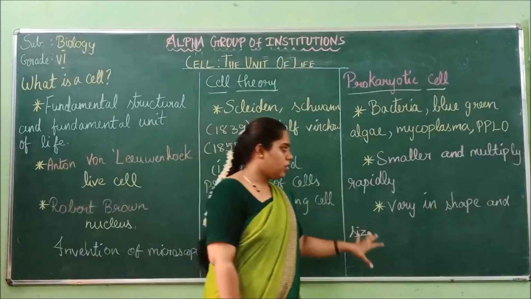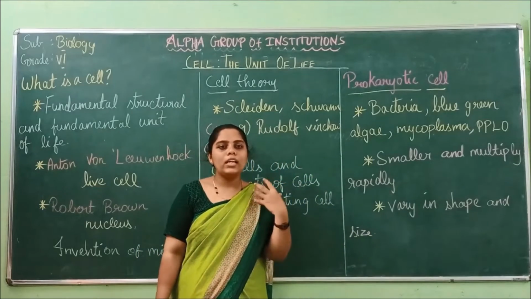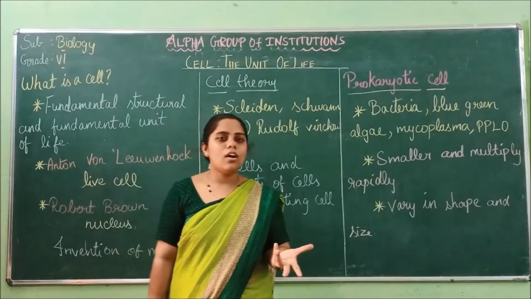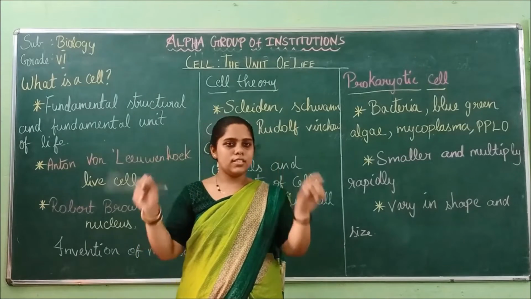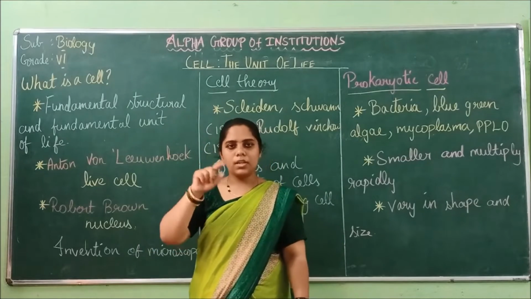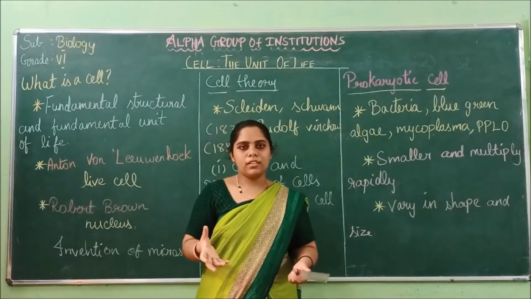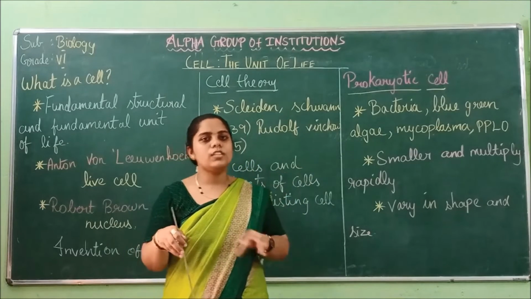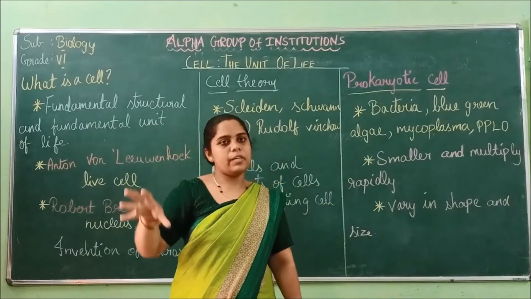These prokaryotic cells do not have well-developed cell organelles. So what are cell organelles? We were talking about cells, right? In the cell, a nucleus will be present, a mitochondria will be present, an endoplasmic reticulum. These are all the cell organelles, and each of them has a specific function.